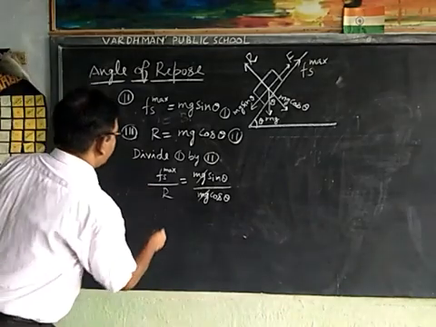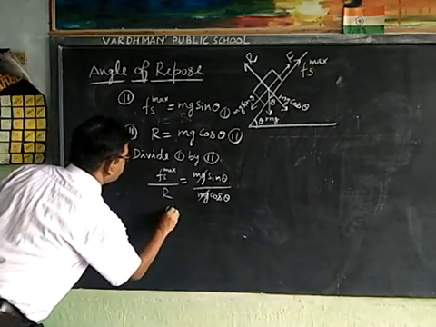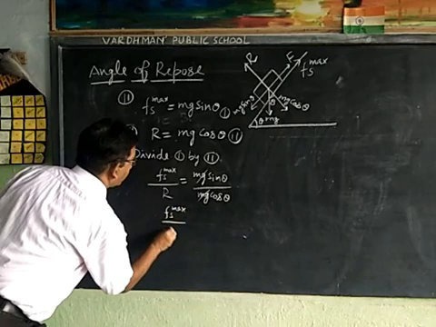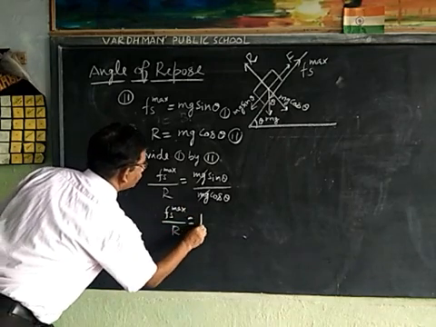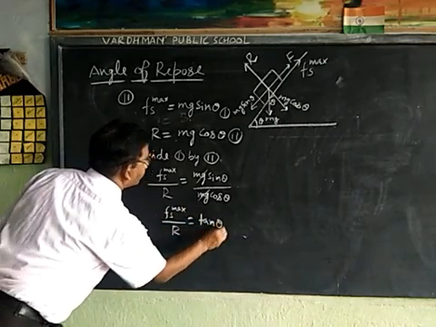Thus Fs maximum upon R is equal to tan theta.